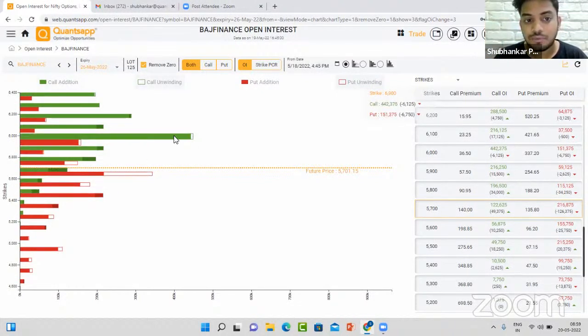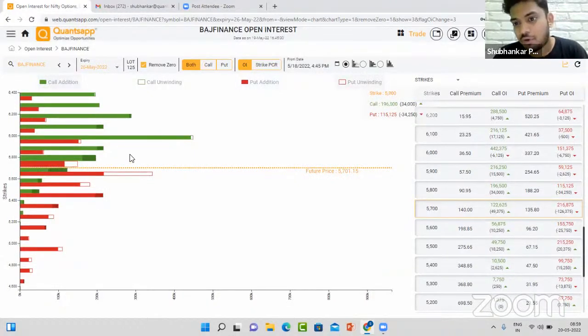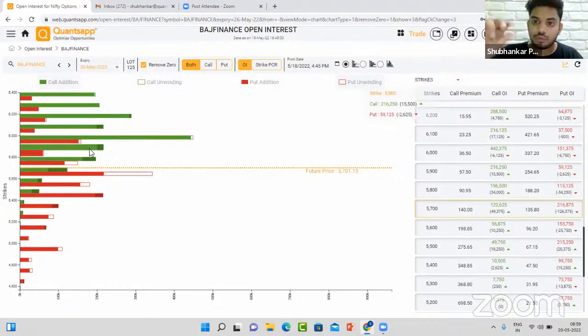So if there is an up move, we can expect somewhere around the 6,000 zone, where it might face a resistance. And on the lower side, directly at 5,500 is where the put writers are adding more open interest. So the idea is, if Bajaj Finance has an up move, obviously it might open with a gap up. If it opens with a gap up, somewhere around 6,000 to 5,950 is the zone where we might expect a resistance.